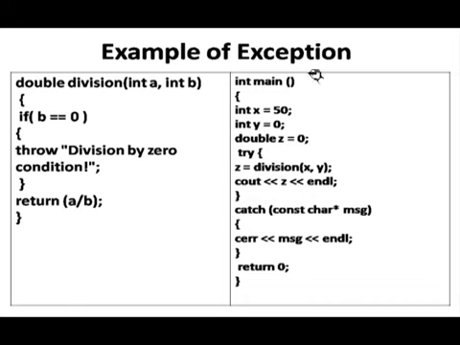So this example is used for handling the exception, but in the traditional way we are using some if conditions to handle these types of error, but some errors are not handled by the if condition. But most of the time we are using an if condition, like if b is equal to 0, then we can write here cout, please enter the value greater than 0 for b variable. Then there is no throw statement, and if we are using a throw statement, then it will automatically handle what type of value it is coming.